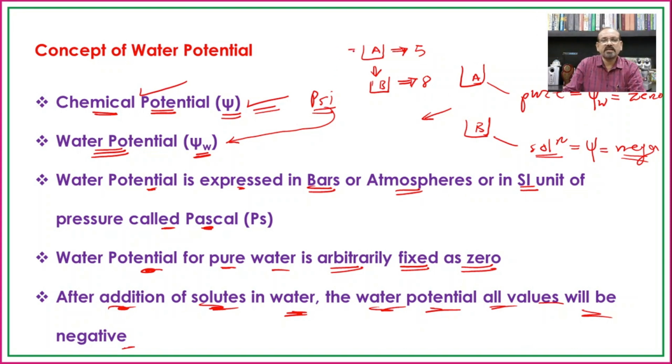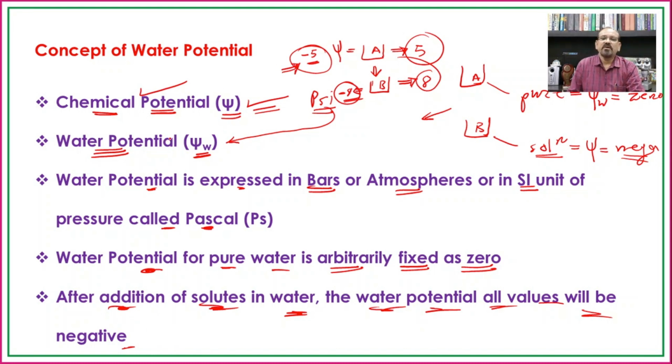In such cases, the water potential of A will be -5, and for B it will be -8. This is just for consideration so that we can understand the actual values given for water potential. So the osmotic pressure is a positive value and the water potential is a negative value.